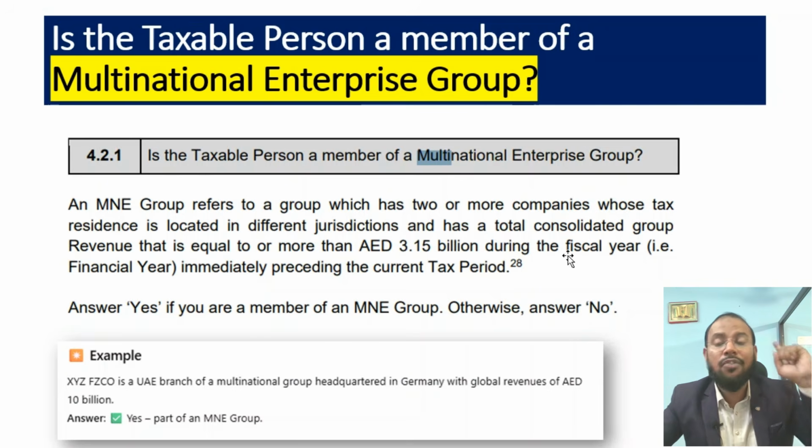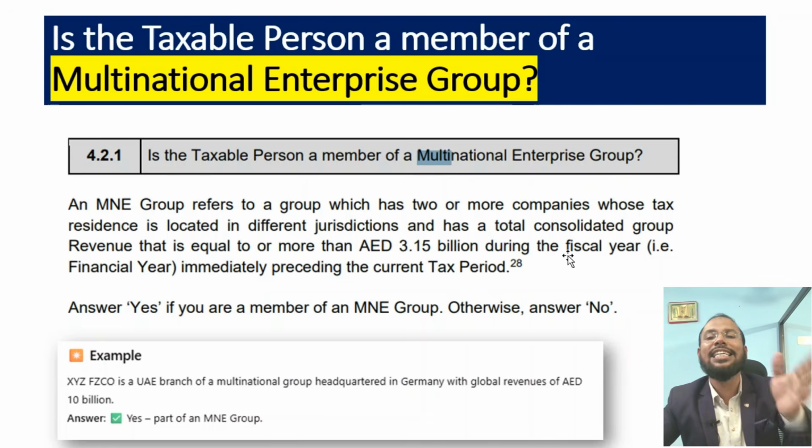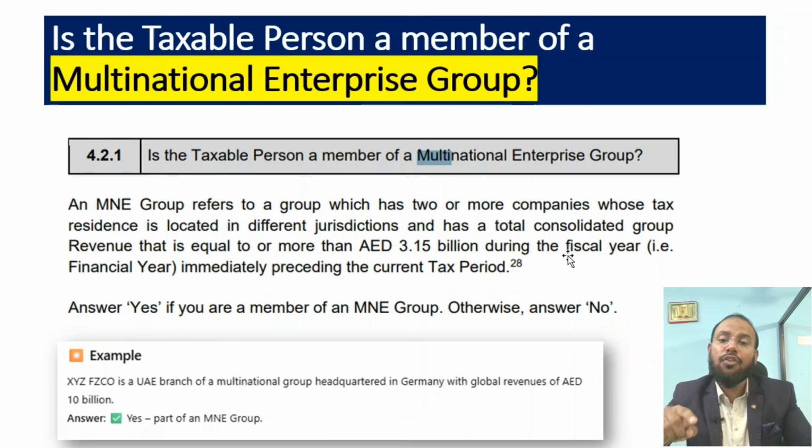If you are following only one condition, meaning you have companies in different jurisdictions, you are not considered a multinational enterprises group, because you also have to satisfy the second condition. The second condition is about consolidated group revenue that is equal to or more than 3.15 billion.